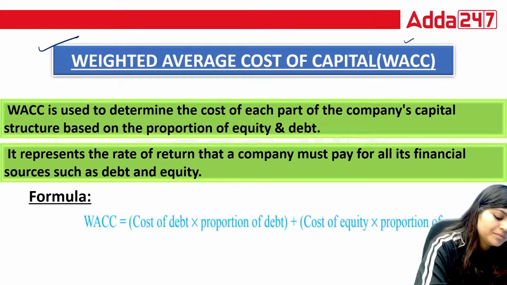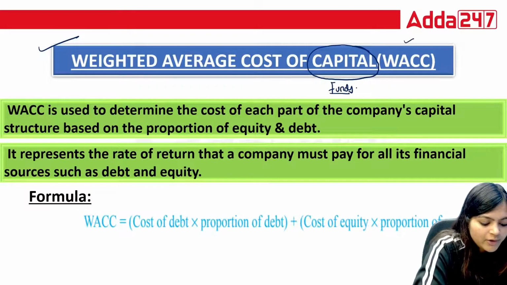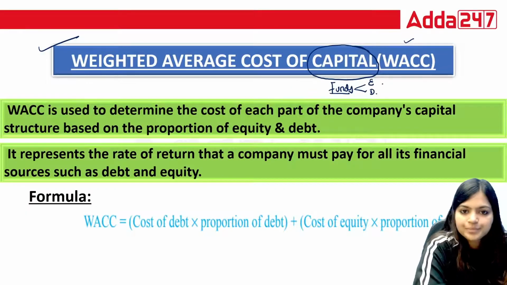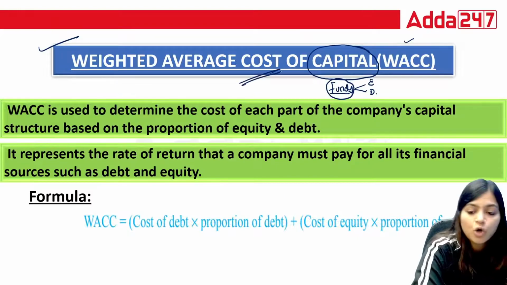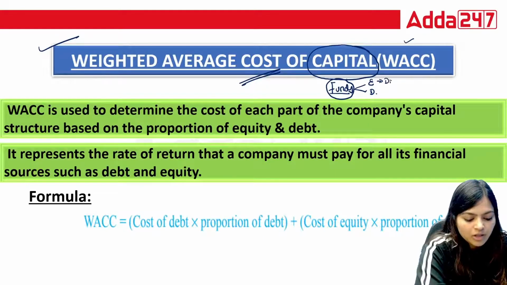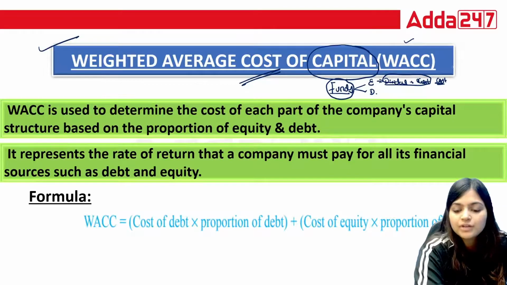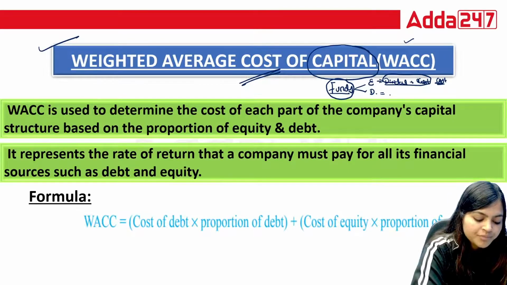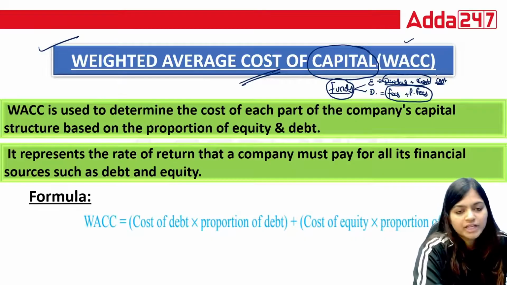So here, just now we have understood the meaning of capital. Capital means your funds. How can you arrange these funds? Equity plus debt. Now for arranging these funds, I need to incur some cost. Like for issuing equity, I need to pay dividend on that, and I need to incur issuance cost. All this is a cost for the company. Whereas if I am taking a debt, I need to pay some fees, processing fees, all these things. All these are again a cost for a company for taking a loan, for taking a debt.